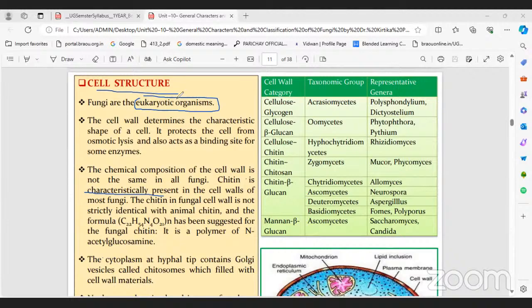All cell organelles are present. What are the cell organelles? Mitochondria, Golgi complex, endoplasmic reticulum. Except the plastids, all cell organelles are present in fungi. Remember it.